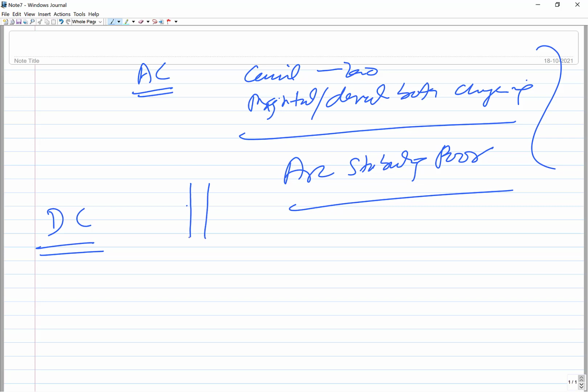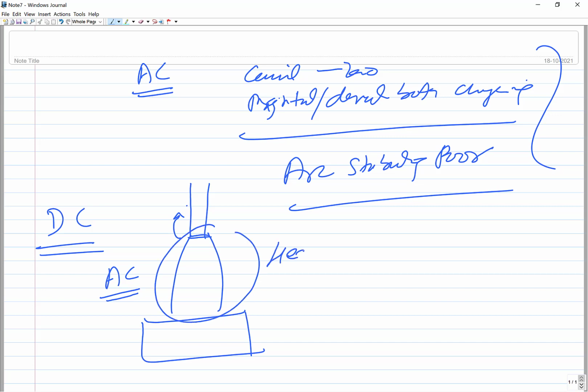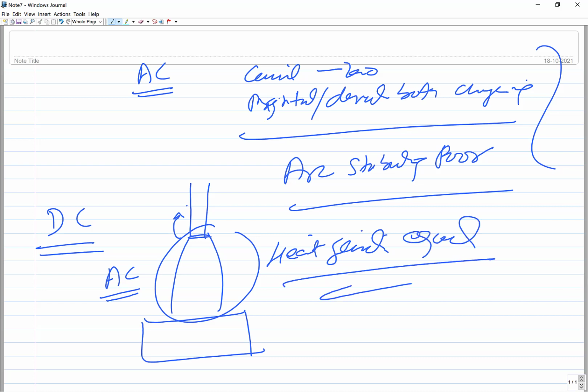Further, as I said, in case of the DC, two-thirds of the heat is generated on the anode side and one-third heat is generated on the cathode side. But in case of the AC, you see, the things will keep on changing on every half cycle. Means one which was cathode now becomes the anode, and one which was anode becomes the cathode. So the heat generation in case of the AC is equal. There is nothing like the more heat or less heat in case of AC welding.